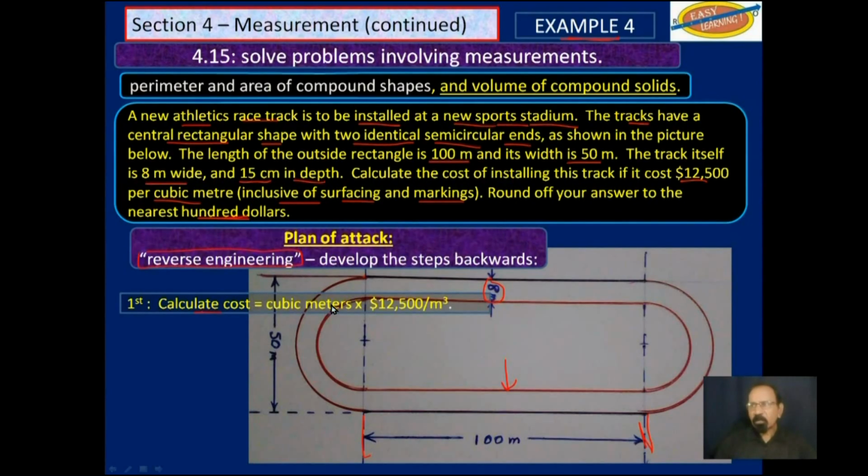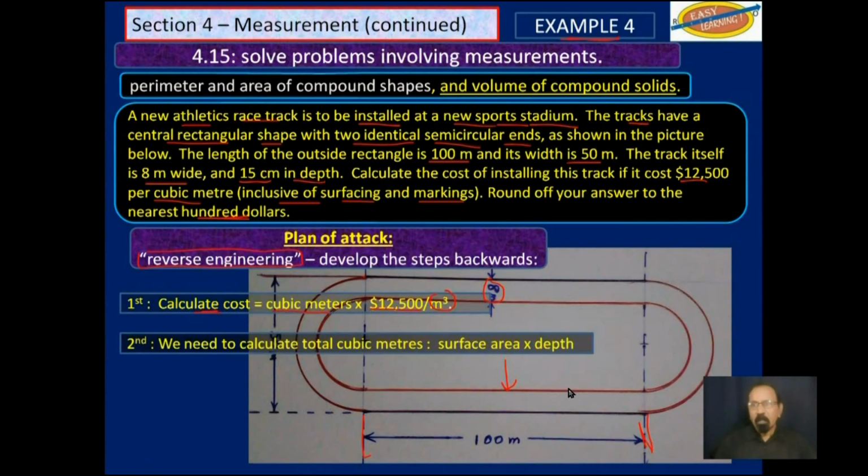We have to calculate the total cost, and we know the cost per cubic meter. So obviously we want to find out how many cubic meters of material we will need. To do that, we will find the surface area and multiply that by the depth. To calculate the surface area, we will calculate the shape outside, calculate the shape inside, and subtract the inside shape from the outside shape, the areas.